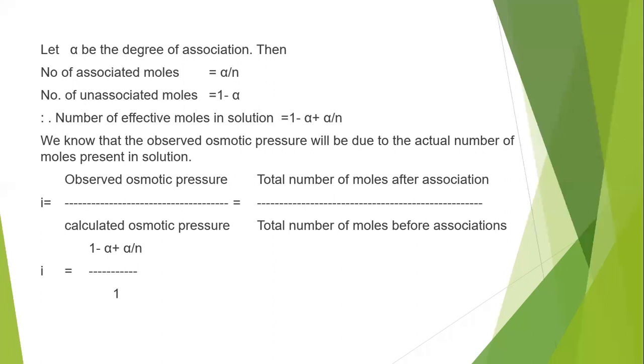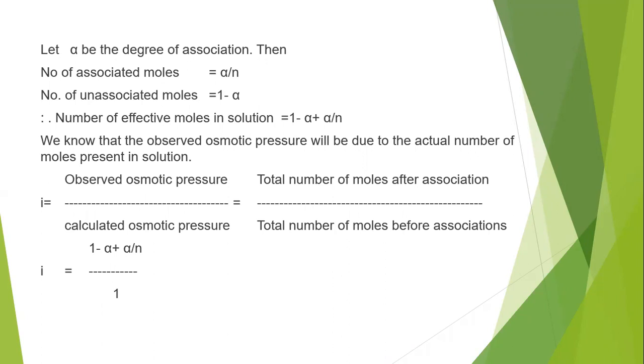Therefore, the number of effective moles in solution is 1 minus alpha plus alpha by n. We know that the observed osmotic pressure will be due to the actual number of moles present in the solution. The number of moles is nothing but the particles present in the solution.